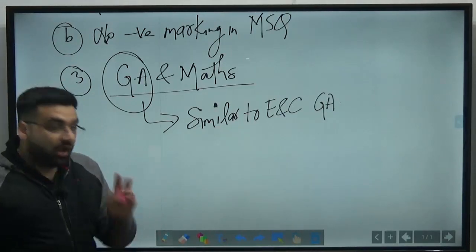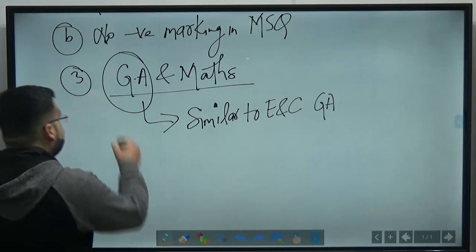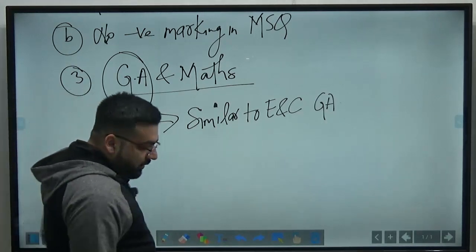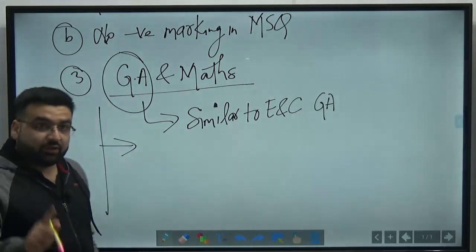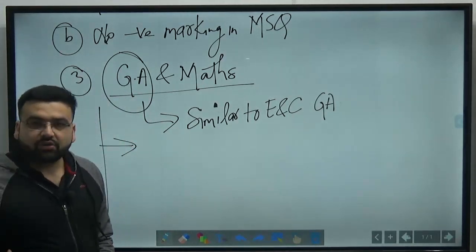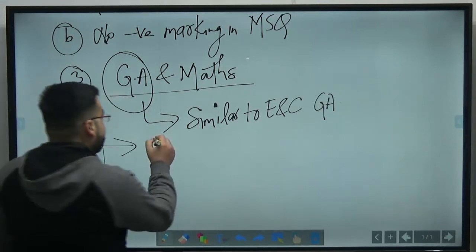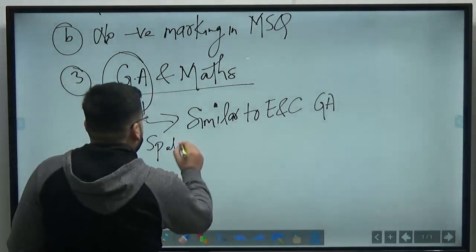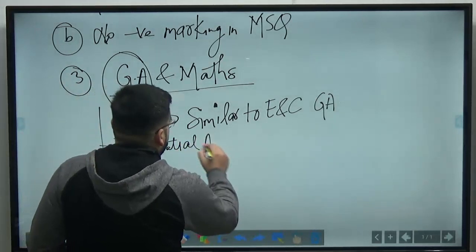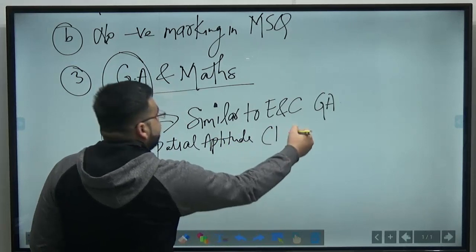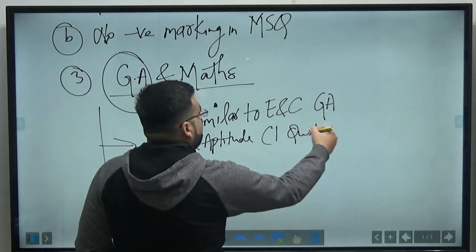Clear? Another sequence that we have seen. From spatial aptitude, there is one question in every exam. So whatever the examinations that have been conducted till now, there is one question from spatial aptitude. There is at least one question from here.